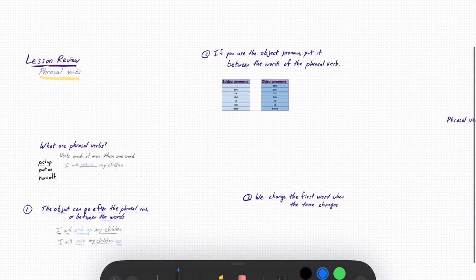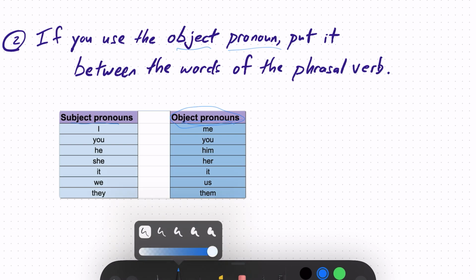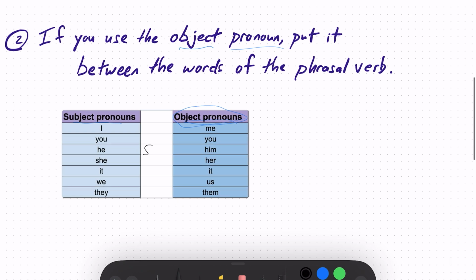Number 2, grammar rule. If you use the object pronoun, put it between the words of the phrasal verb always. Okay, what does that mean? So pronouns, I put pronouns here again for you to look at to refresh your memory what pronouns are. Object pronouns are the pronouns that go after the verb, for example, right? Me, you, him, her, it, us, them. Remember, those are the ones that go after the verb. So for example, if I see my son, I say I see him.